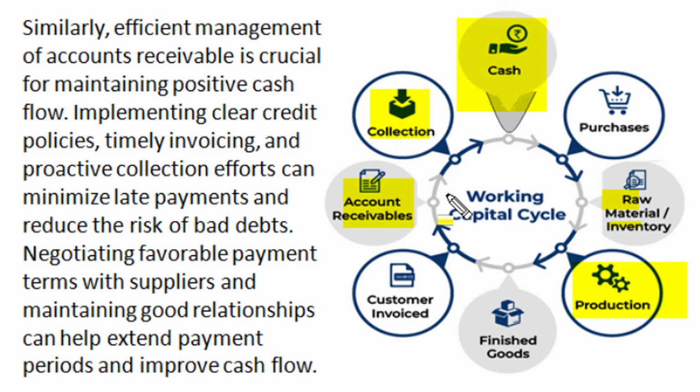So implementation of clear credit policies, timely invoicing to customers, and proactive collection efforts can minimize late payments, and amount received in time reduces risk of bad debts. We can also negotiate favorable payment terms for supplies of raw material and inventories, and this could be achieved by maintaining good relation with suppliers and contractors, and that can extend payment periods and improve our cash flow and management of working capital.